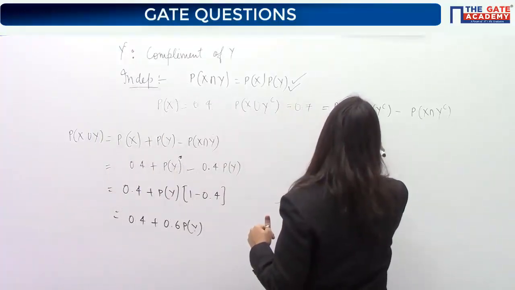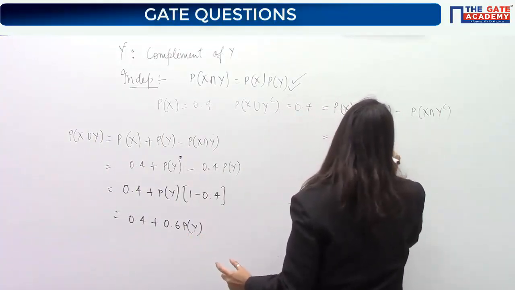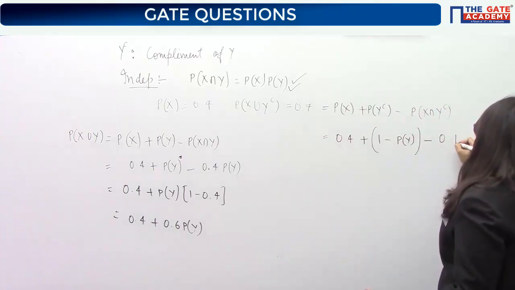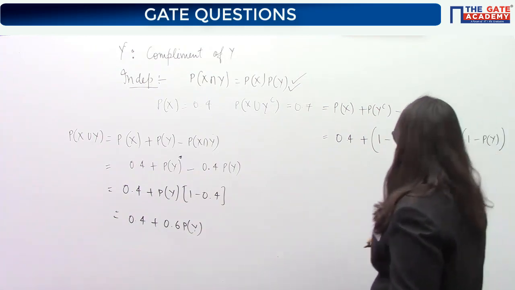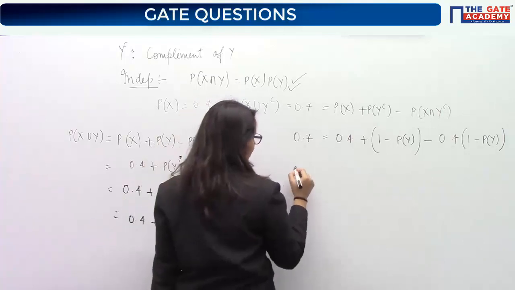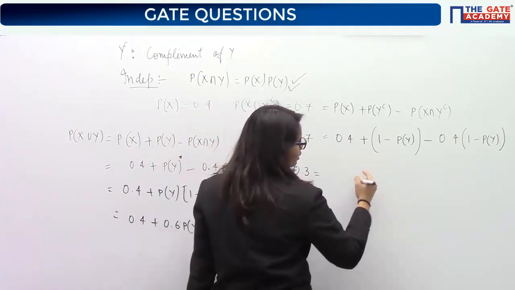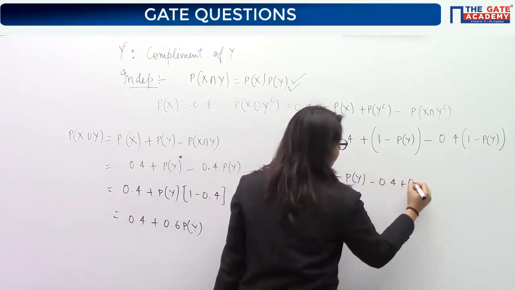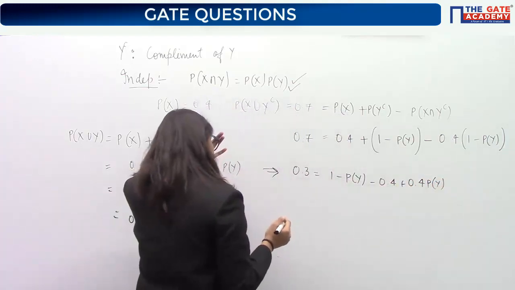So I'll just write down like this. And because I need the value of Py, so I'm writing down this as 1 minus Py. This is equal to 0.7, this 0.4 taken this side, so it becomes 0.3. Okay, so 1 minus Py minus 0.4 plus 0.4 Py. Just basic algebra it is to solve this problem.